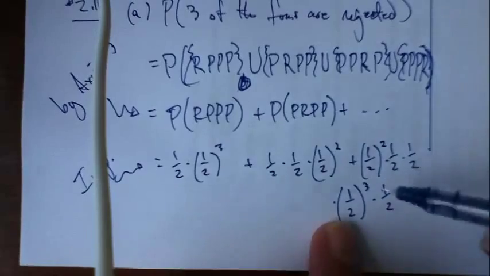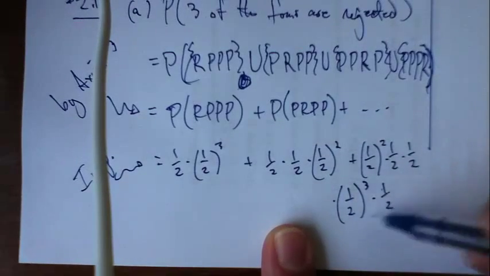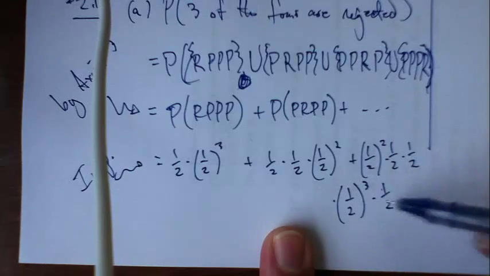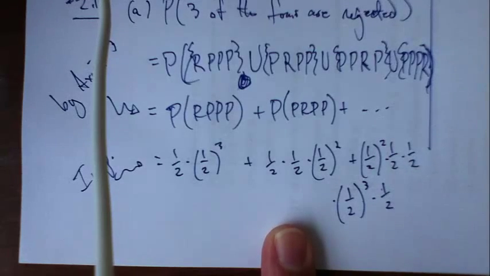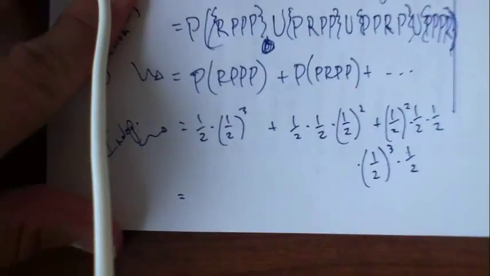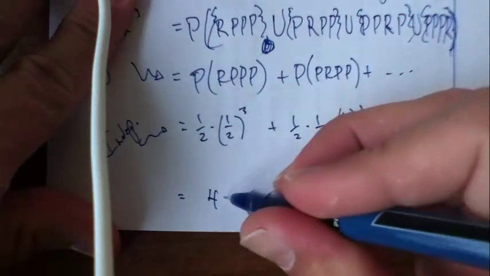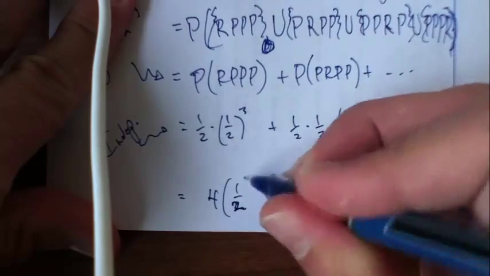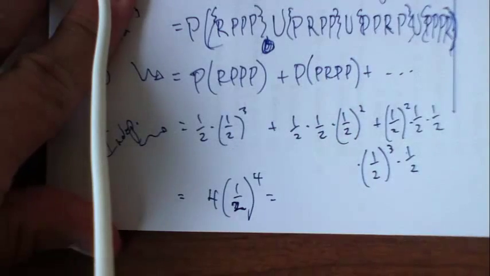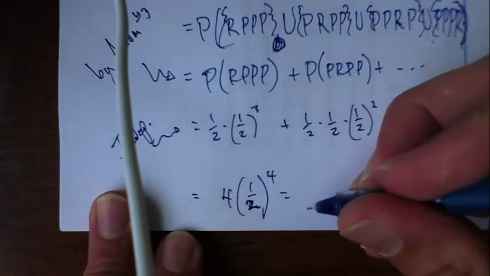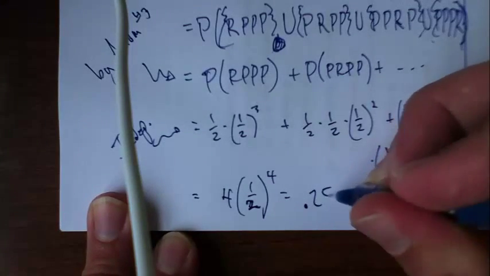I wrote it that way so that you can see that here the chance of passing is 1/2, and I've got 3 of those raised to the half. The chance of being rejected just happens to be a half. Okay. All right, so basically the final answer is going to be 4 of those, 4 times a half raised to the 4th. So what is that? Which is 25%. Okay.